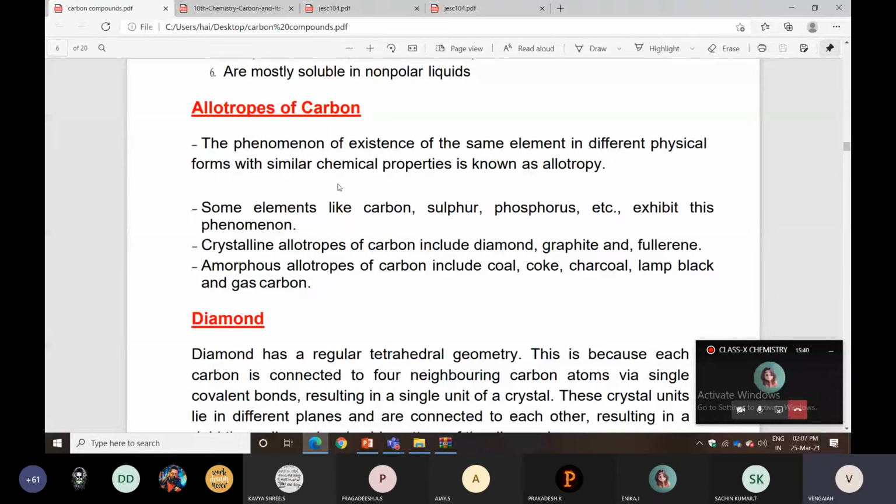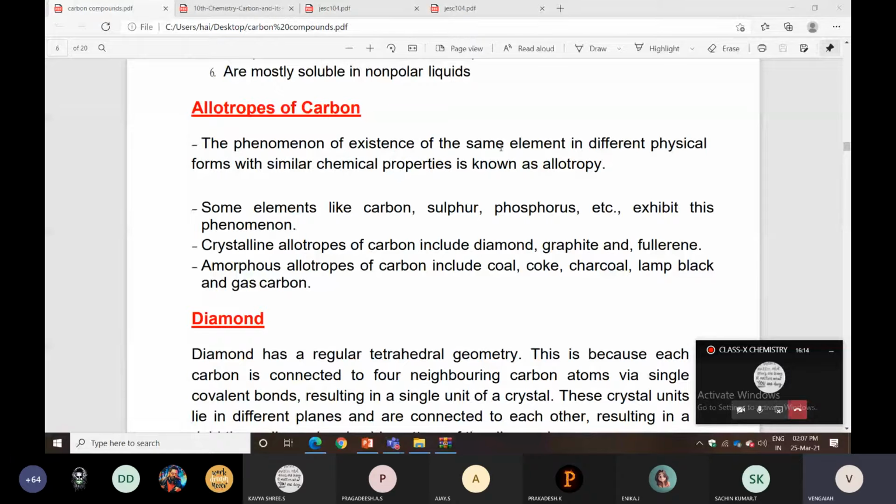The phenomenon of existence of the same element in different physical forms with similar chemical properties is known as allotropy. Very, very important, this definition right now. The phenomenon of existence of the same element in different physical forms with similar chemical properties is known as allotropy.